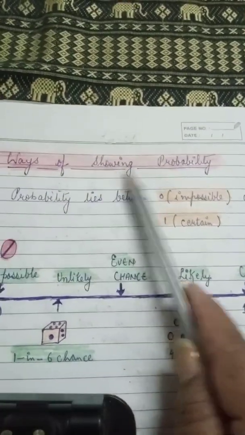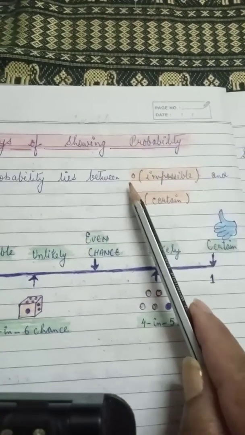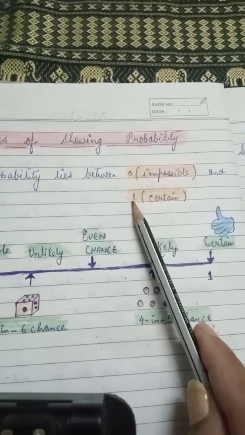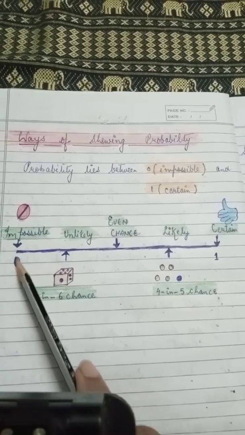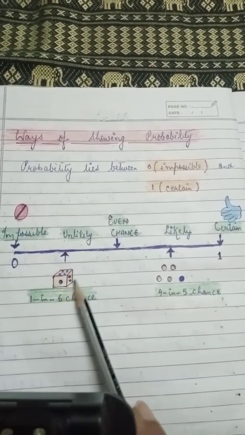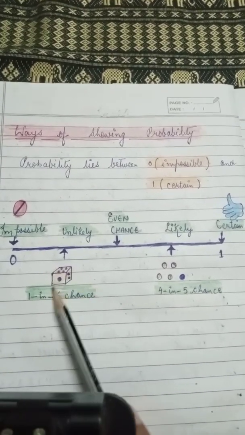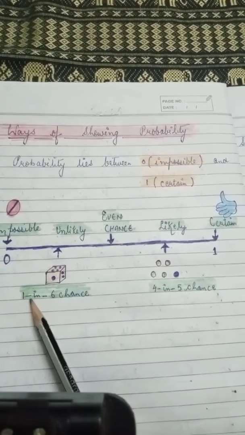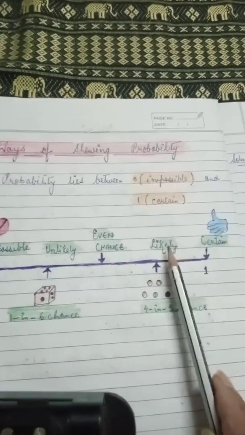Now there are ways of showing probability. Like probability lies between 0 and 1. 0 means something which is impossible and 1 means something which is certain. Like 0, it's impossible. Then slightly moving towards the other side, unlikely. Like if you are having a Ludo dice and you want 1. So 1 in 6, like out of 6, there is only one chance of happening, happening chances are less and non-happening chances are more. Then even chance means 50-50% chances.